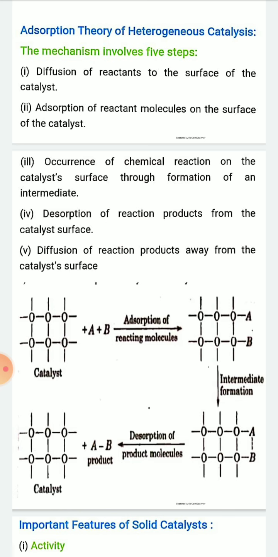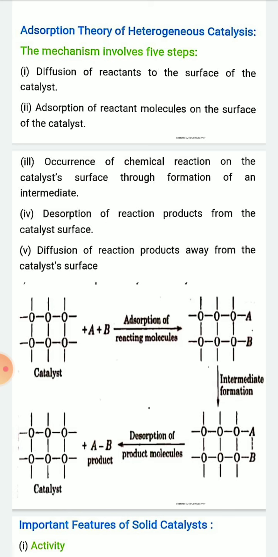You can see in the figure, after adsorption, the A and B reactants are bound or adsorbed on the surface of the catalyst.